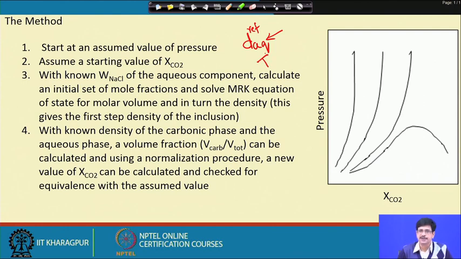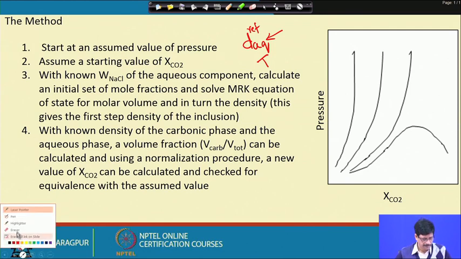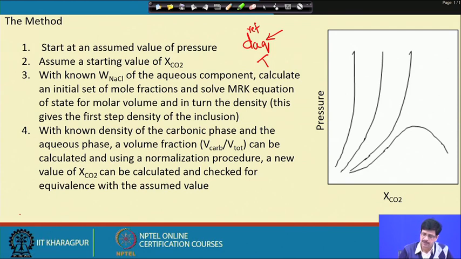We always use that temperature, because we are not varying it. So we know the density of the aqueous component, and the density of the CO2 component at that reference temperature is also known.